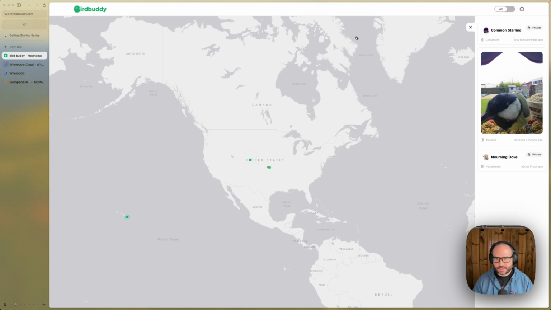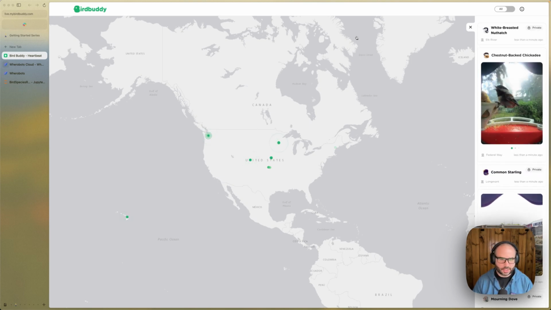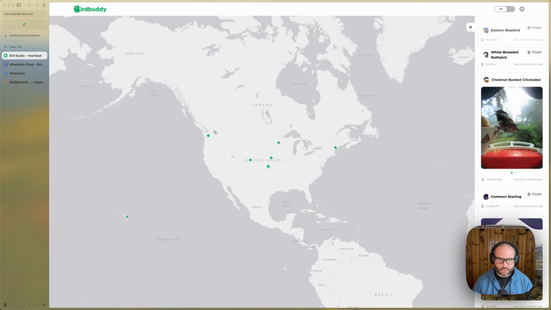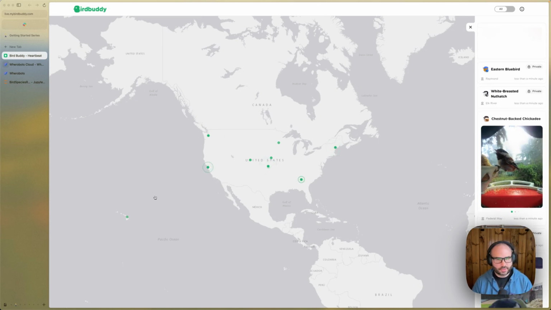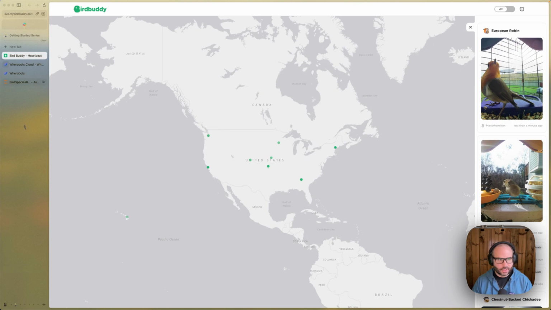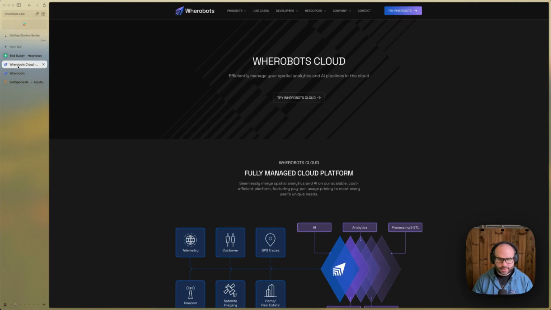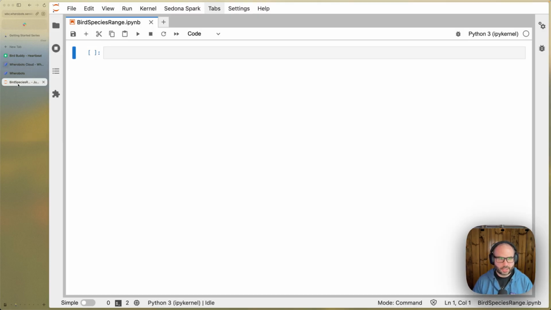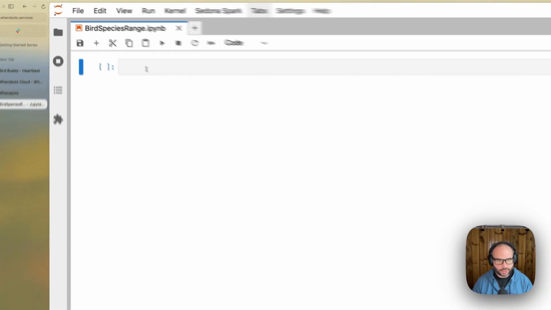We're going to load this data into Sedona DB using Wherobots Cloud, calculate the range of each species, and then visualize the results. So we'll be using Wherobots Cloud. If you'd like to follow along, go ahead and create a free Wherobots Cloud account and get signed in. I'm already signed in to Wherobots Cloud and I've created a new blank notebook.